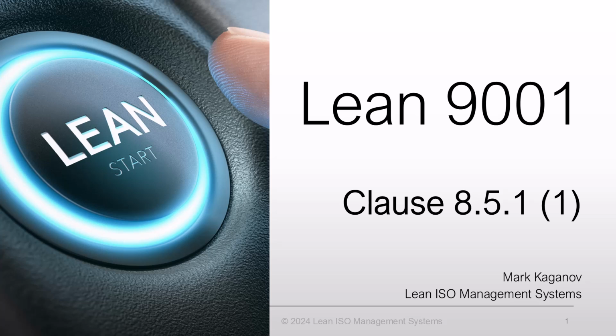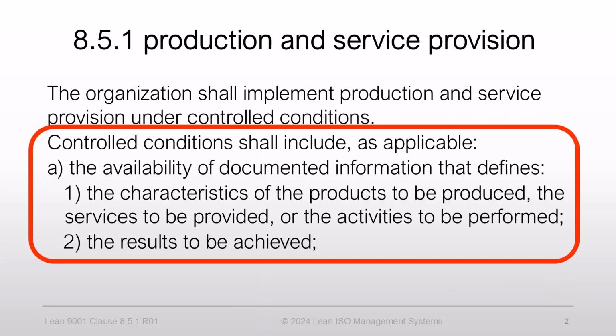This video discusses element 8.5.1 of the ISO 9001 standard, Control of Production and Service Provision. The standard states that the organization shall implement production and service provision under controlled conditions. Controlled conditions shall include, as applicable, a. the availability of documented information that defines 1. the characteristics of the products to be produced, the services to be provided, or the activities to be performed, and 2. the results to be achieved.